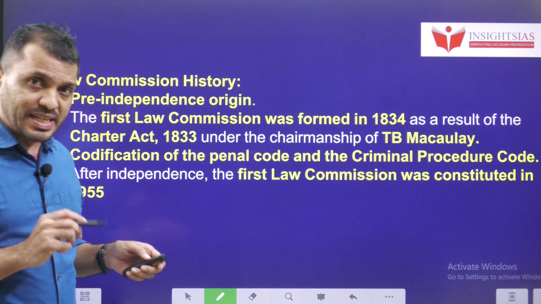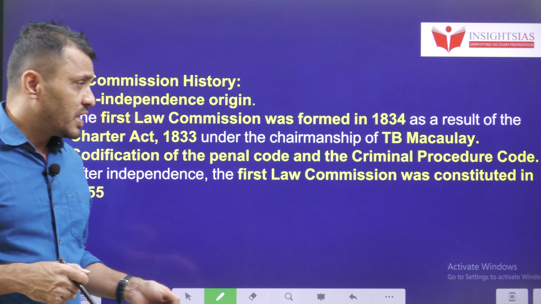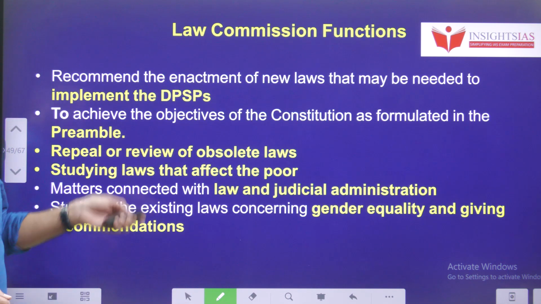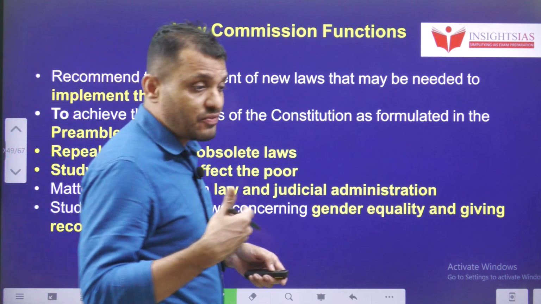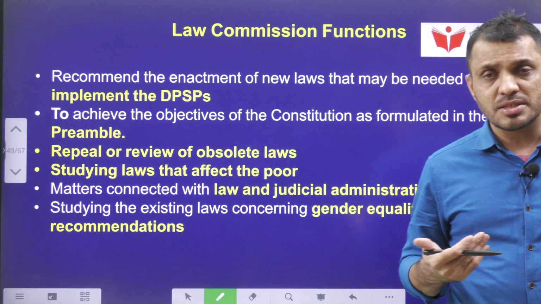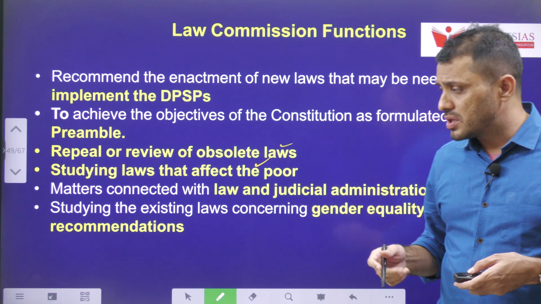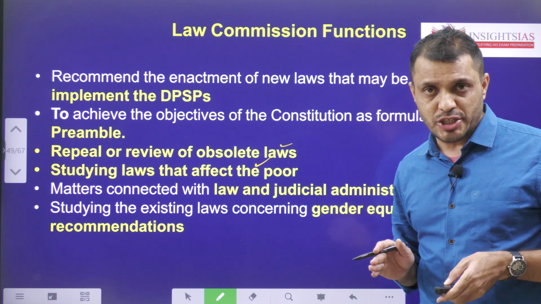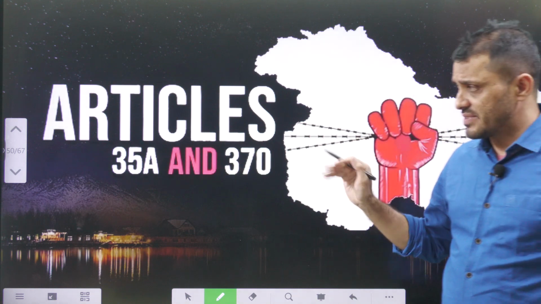That Law Commission dealt with the codification of laws, which resulted in the codification of the Indian Penal Code. And Law Commission functions: they study the present laws, and if any future recommendations are there, they suggest those recommendations. Not only that, they also study how the laws are affecting the poor and how the laws can be more inclusive in nature.